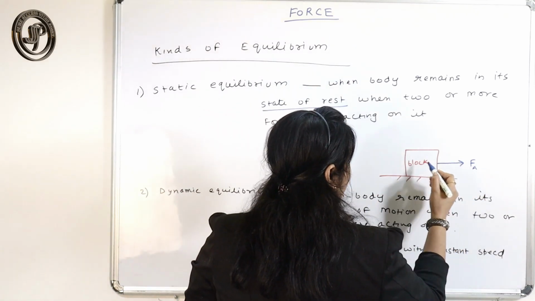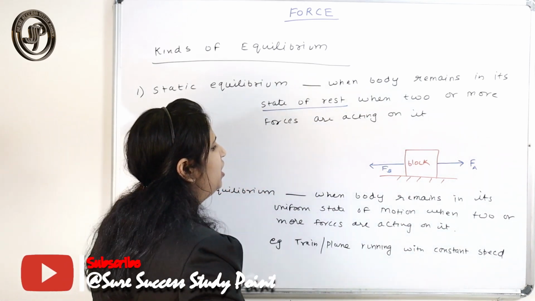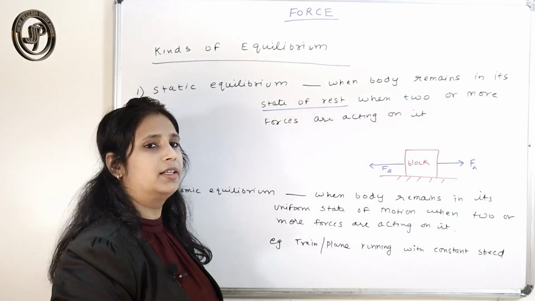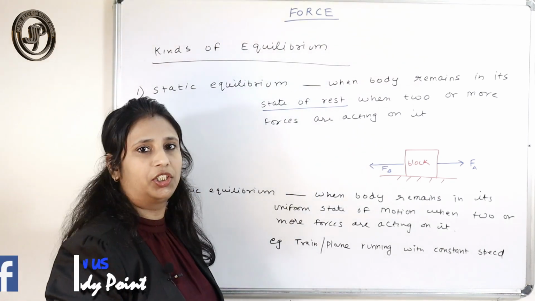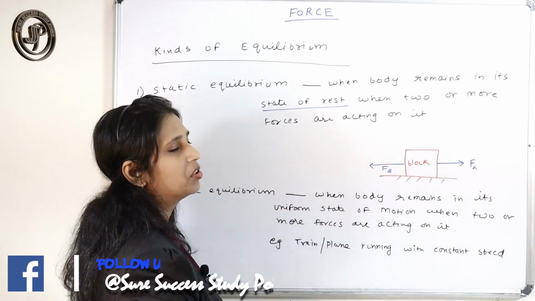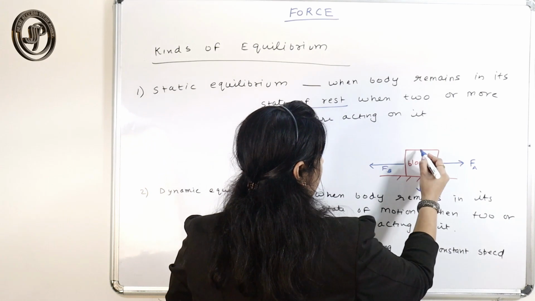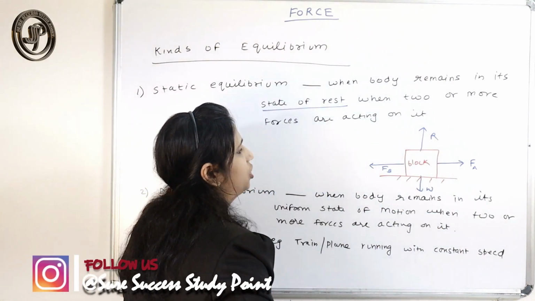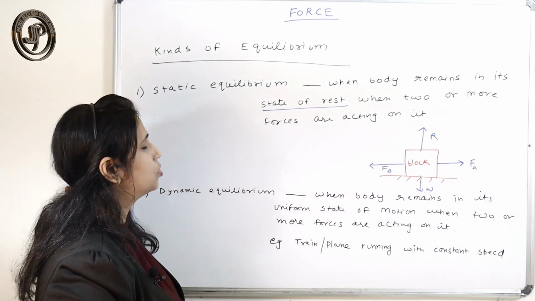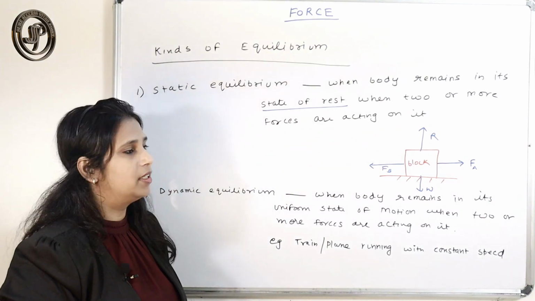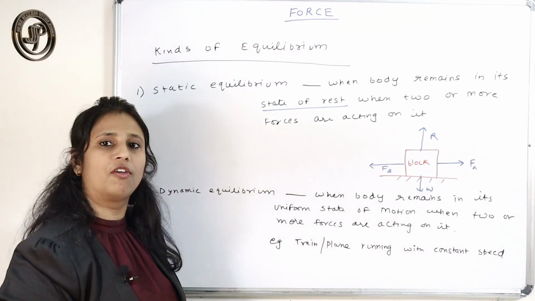Because the equal frictional force exerted in the opposite direction cancels out that force, and the weight of the block is balanced by the reaction force on the body. So here, in spite of the various forces, the body will maintain its state of rest.